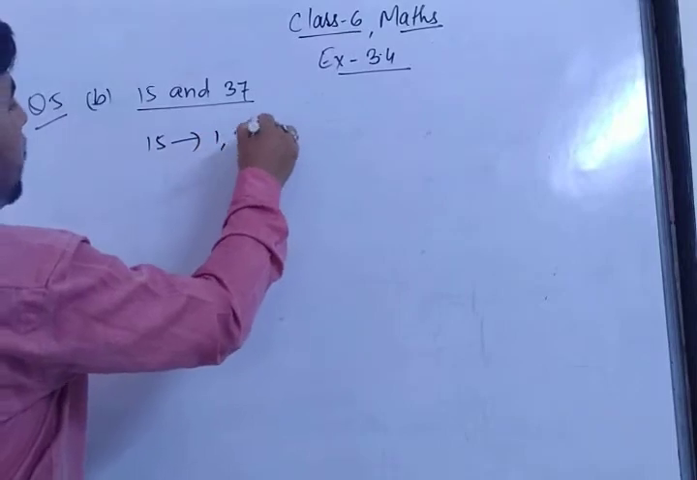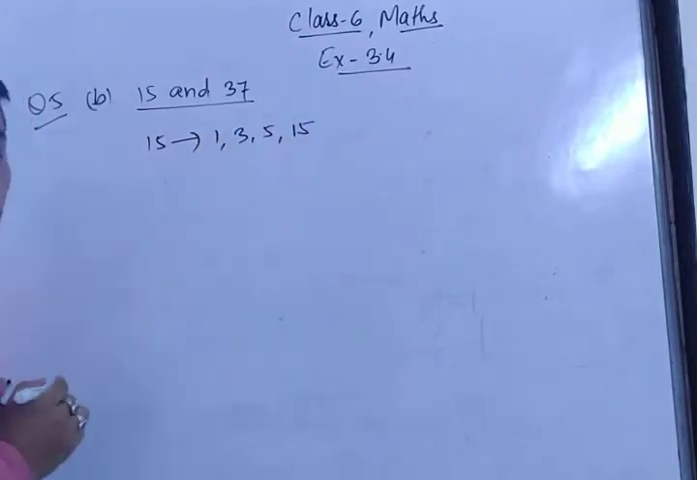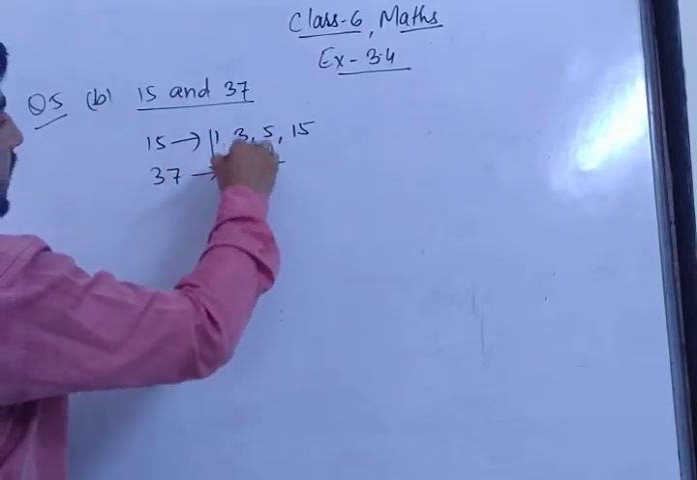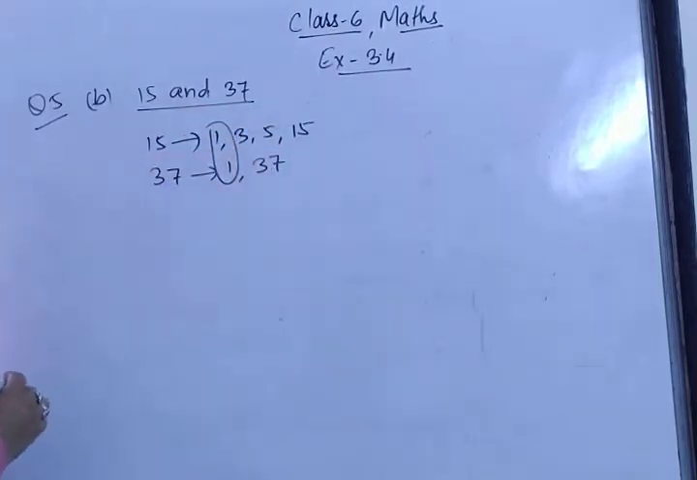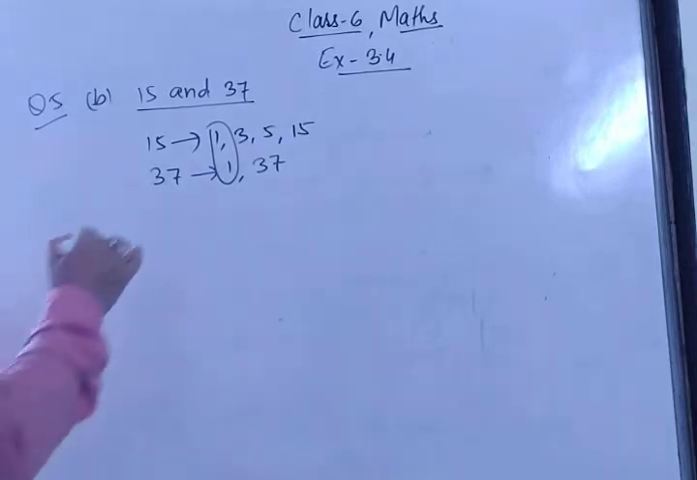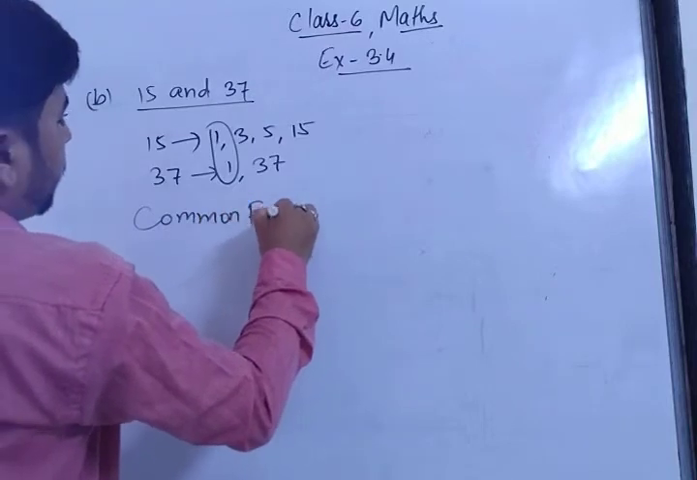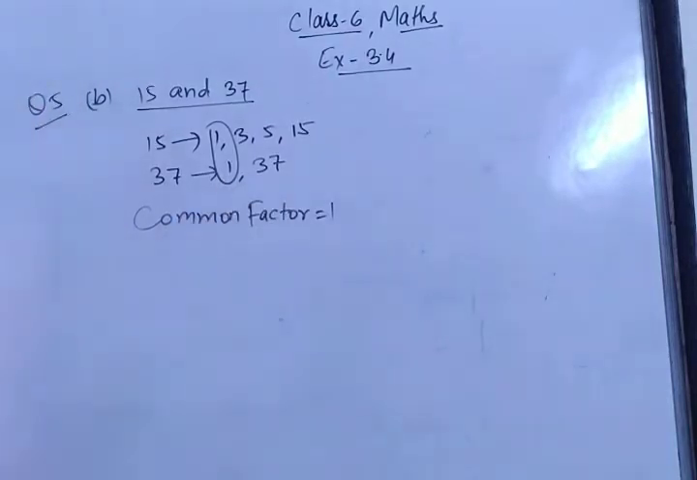The factors of 15 are 1, 3, 5, 15. And for 37, the factors are 1 and 37. You will see that between the factors of 15 and 37, only 1 is common. So the common factor is equal to 1. Because the question asks whether these two numbers are co-prime or not, what will you write in the answer? Therefore, the given two numbers are co-prime.